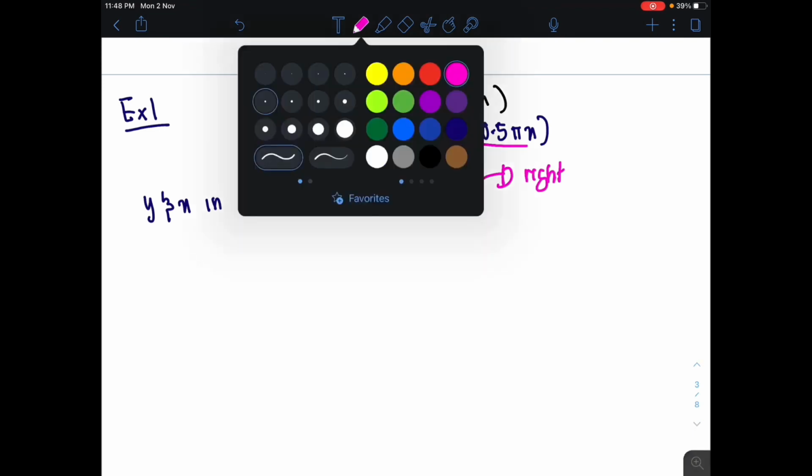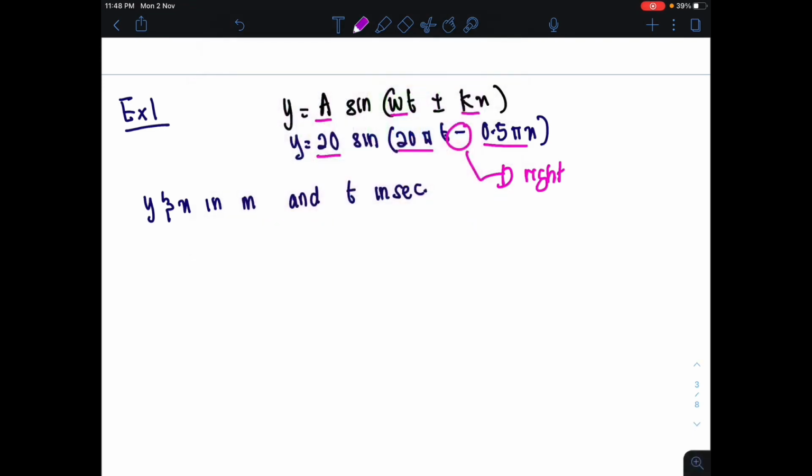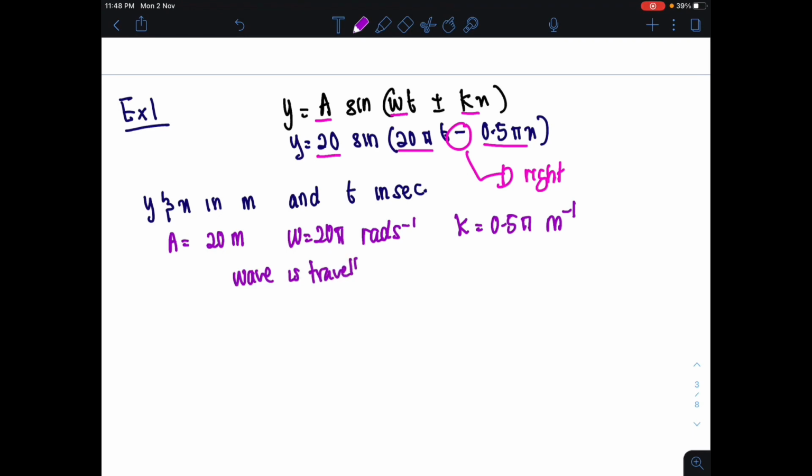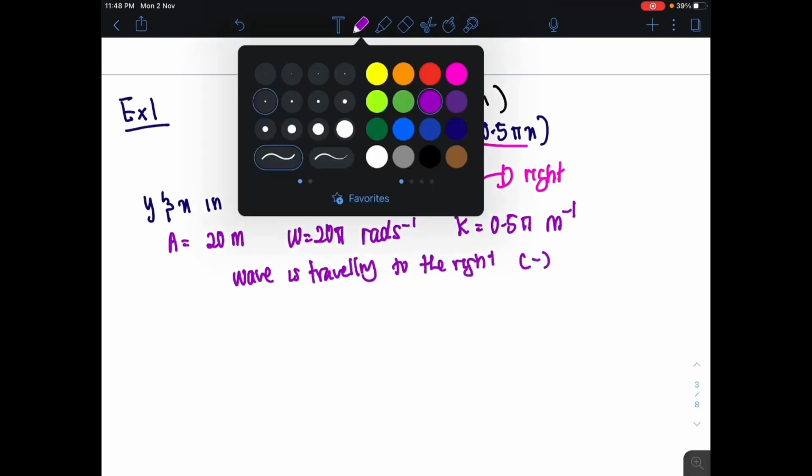So now I can write all the information: a equals 20 meters, omega equals 20 pi radians per second, and k equals 0.5 pi m^-1, which is the unit for wave number. The wave is traveling to the right as the equation has a negative sign.